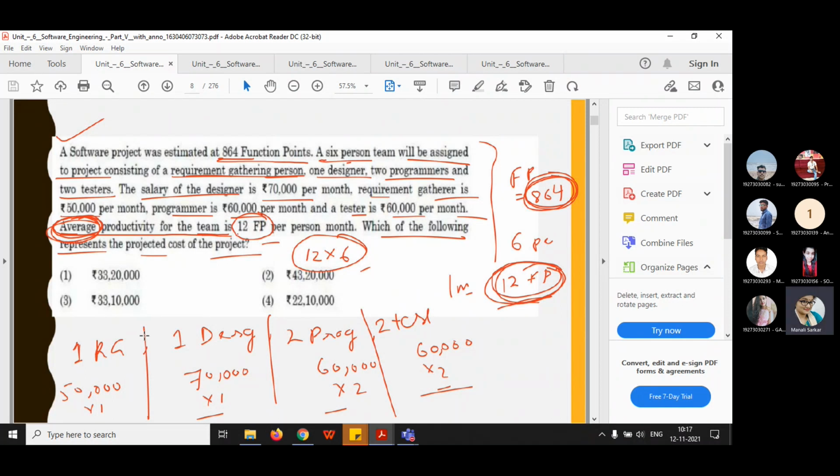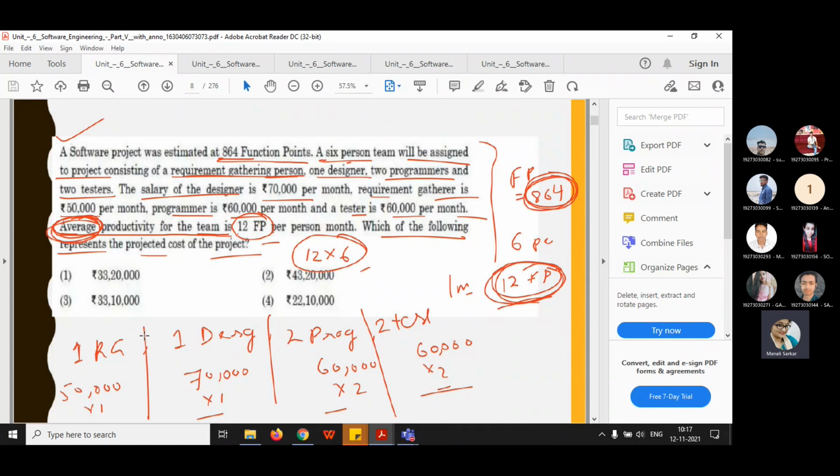In this question, it is given that a software project was estimated at 864 function points. A 6-person team will be assigned to the project, consisting of a requirement gathering person, one designer, two programmers and two testers. The salary of the designer is 70,000 per month, requirement gatherer is 50,000 per month, programmer is 60,000 per month, and tester is also 60,000 per month.